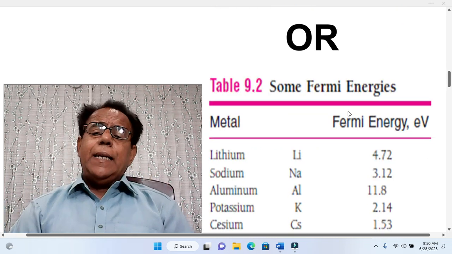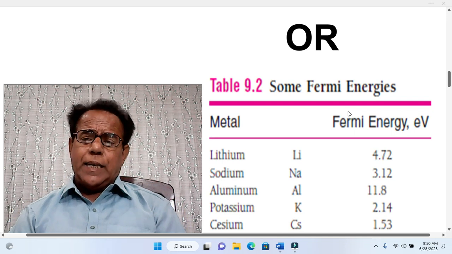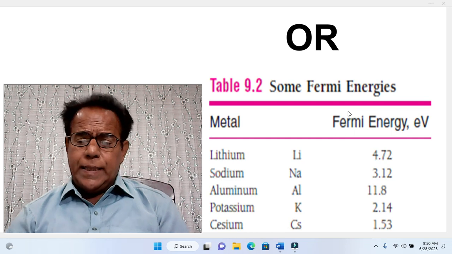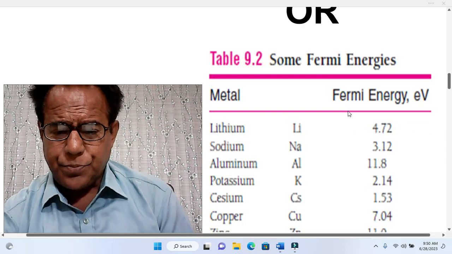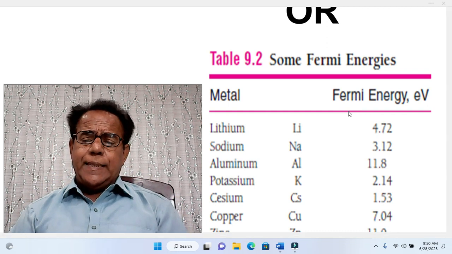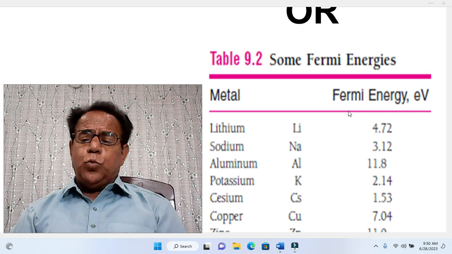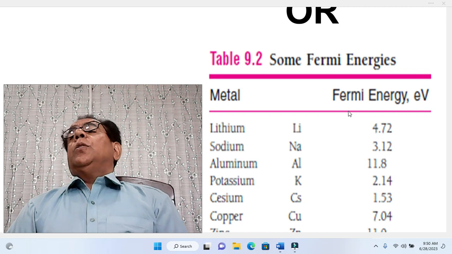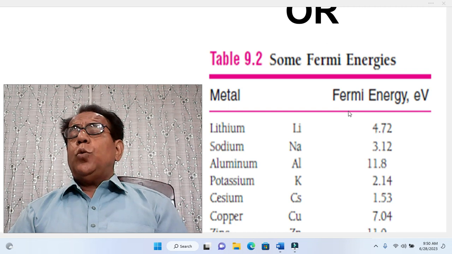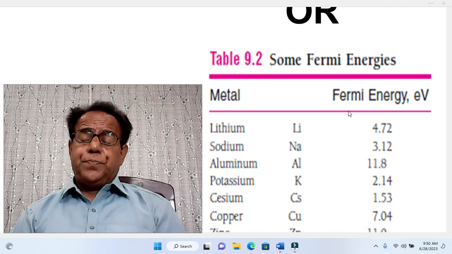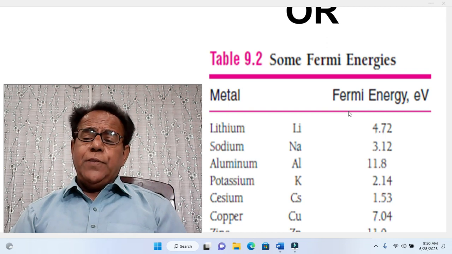Let us see another version of this helping tool, that is Fermi energy of various elements. In this table, 1 2 3 4 5 6, at serial number 6, copper Cu is given at 7.04 electron volt. So dear students, here we have shown three versions of the table.